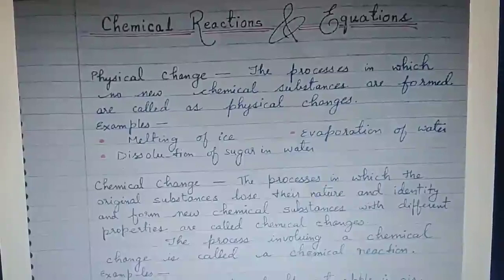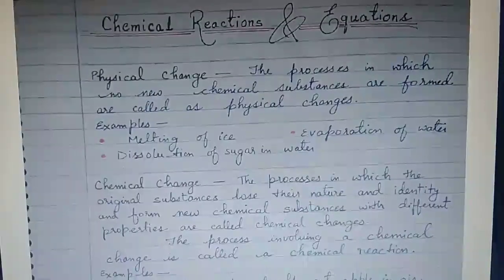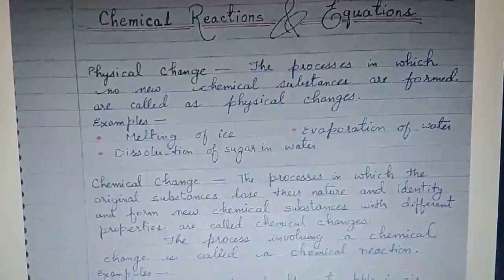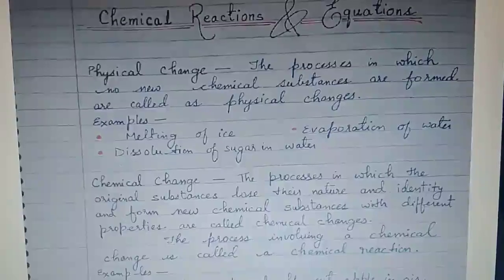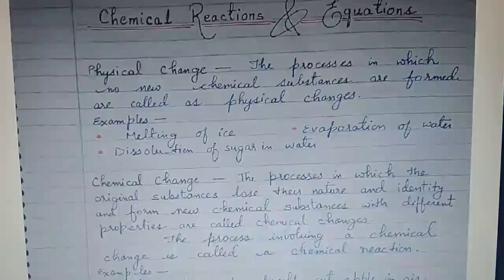Let us clarify physical and chemical change with the definitions given on the screen. Physical change: the process in which no new chemical substances are formed. Examples: melting of ice, evaporation of water, and dissolution of sugar in water. Chemical change: the process in which original substances lose their nature, meaning they are not in their original form. A new substance is formed with different properties. These are called chemical changes.